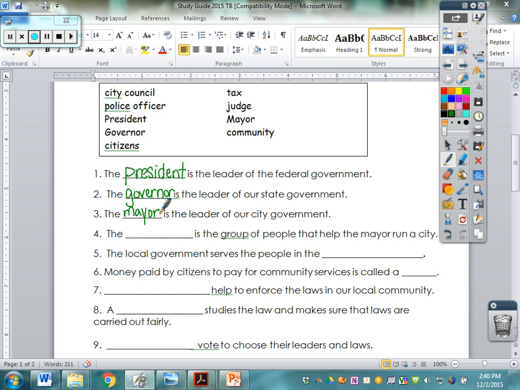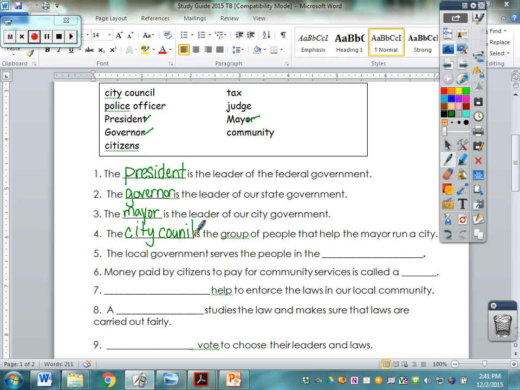The blank is a group of people that help the mayor run a city. And in our classrooms, we had these groups helped their mayor run their city. I'm going to go ahead and check off what we've done so far. And so what we have left up here, we have the city council. We talked about, in class, student councils and that kind of thing. We had the city council. Okay, they help run the city with the mayor.